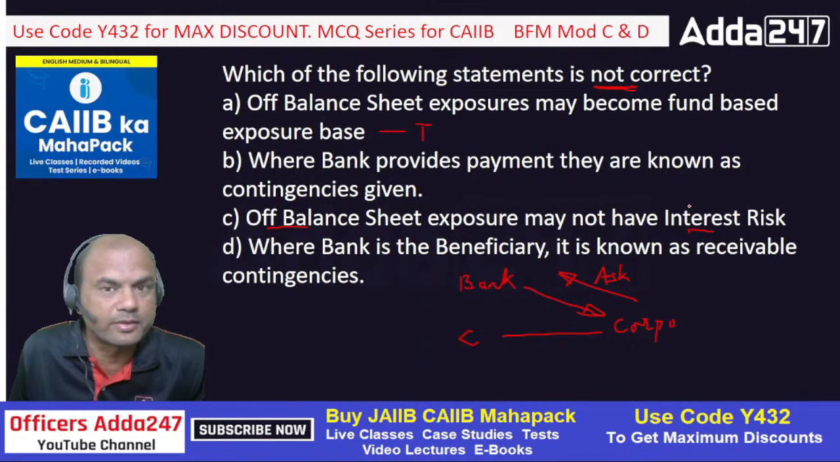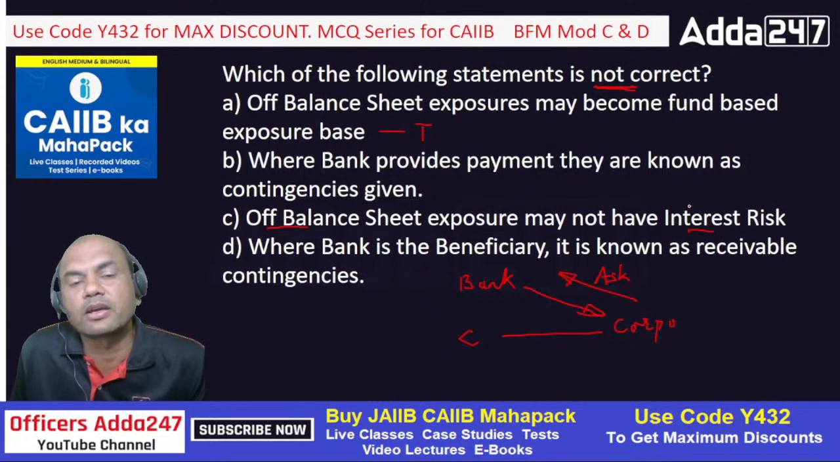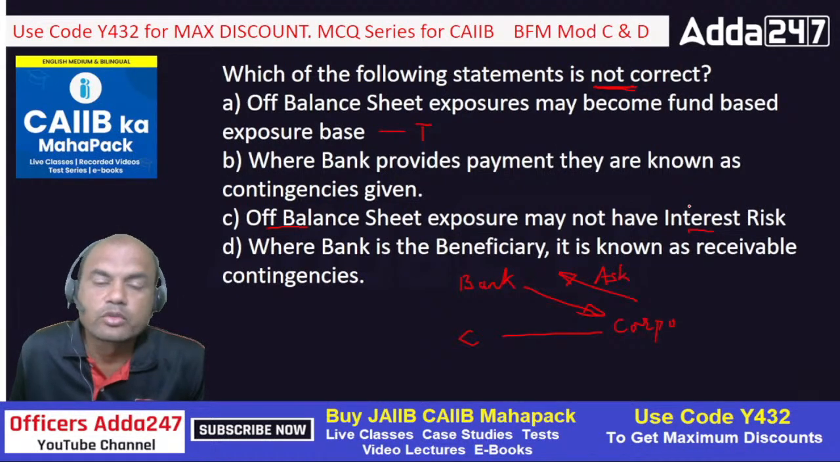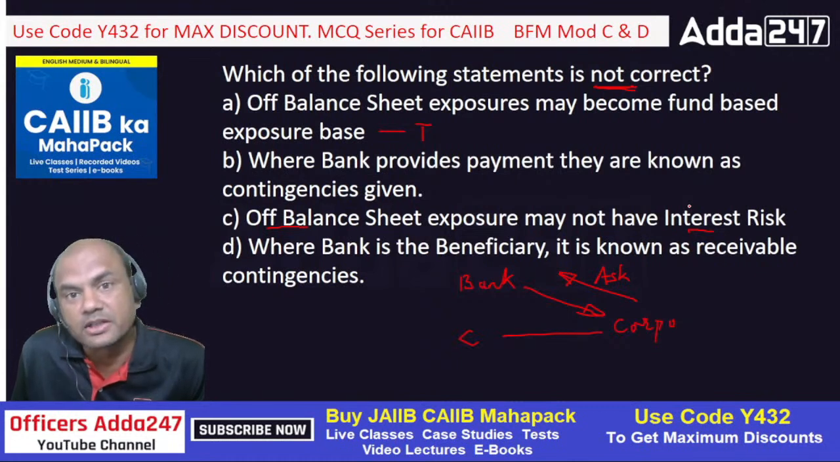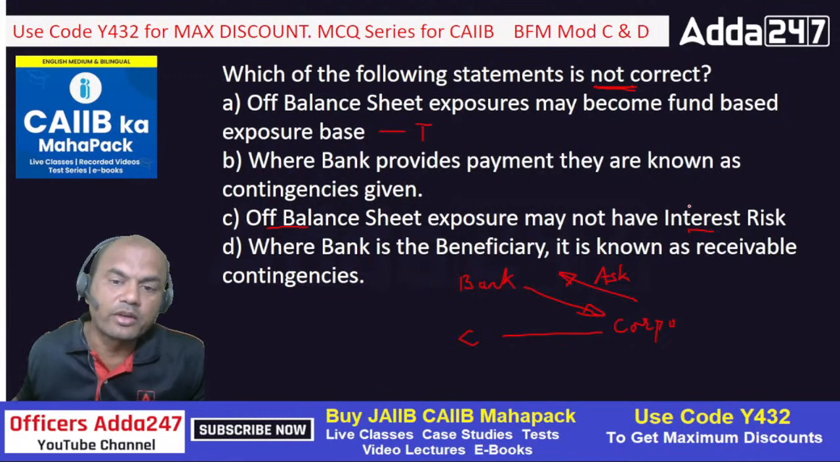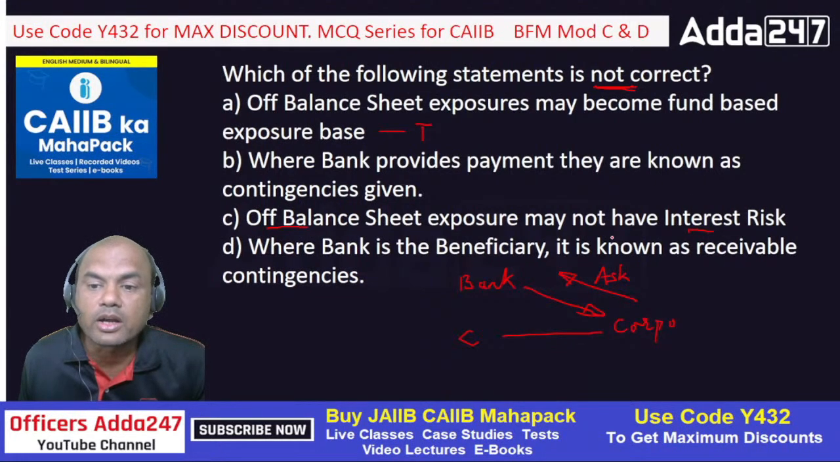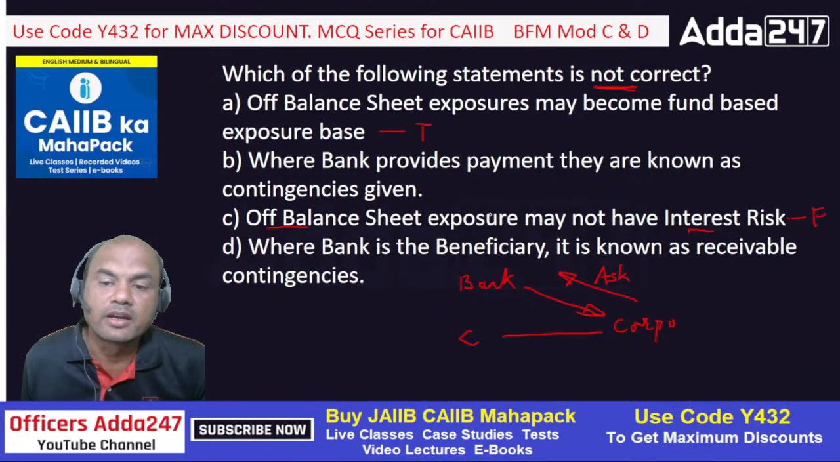You are giving a coupon of 7%, other companies are giving a coupon of, let's say, 9%. So what will happen? People will ask you also for 9% then. So this poses an interest rate risk, right? So that's why off balance sheet exposure may not have interest rate risk. So this statement is false. It will always have this interest rate risk. Okay. So that is true.